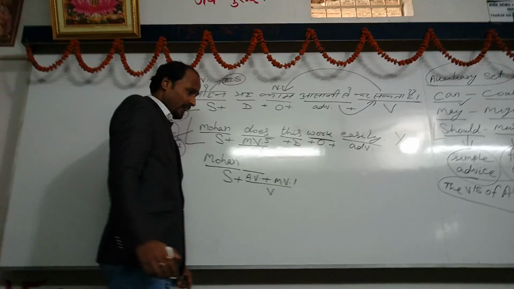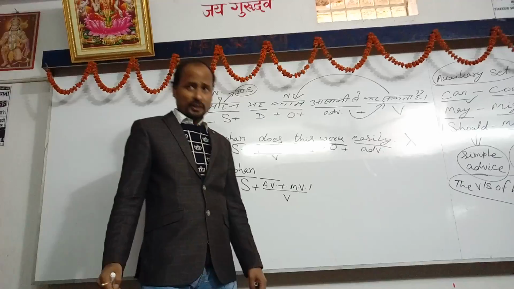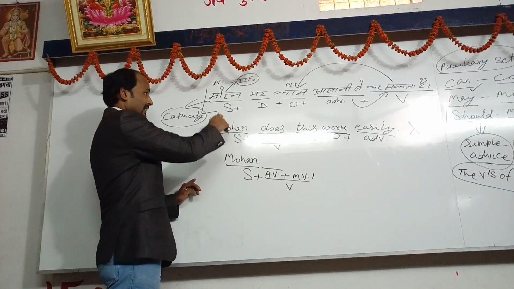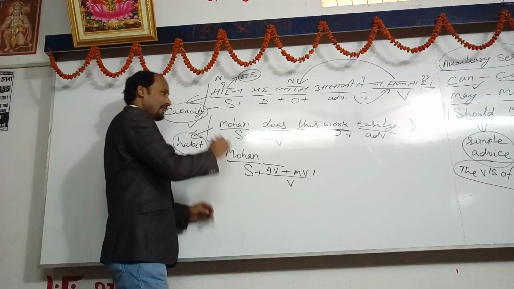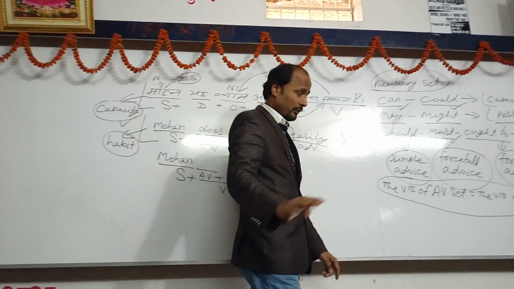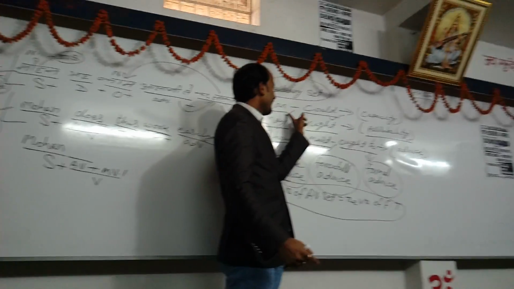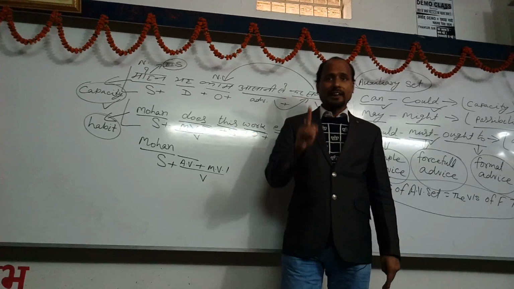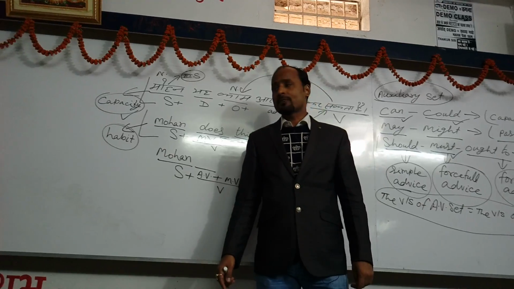And in the place of AV, we have to find out the suitable auxiliary verb. And as you are getting in Hindi, this sentence denotes capacity, so it is clear either can or could is suitable here, and we have to select one of the two auxiliary verbs.